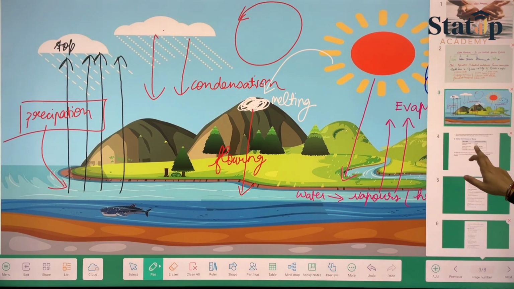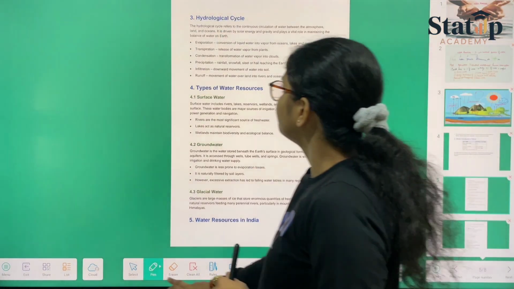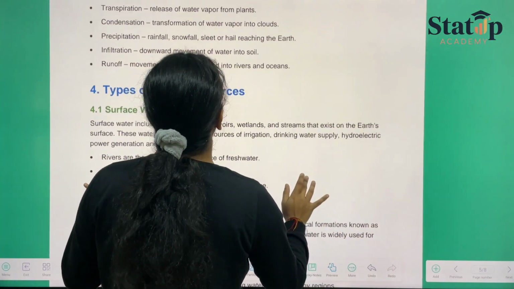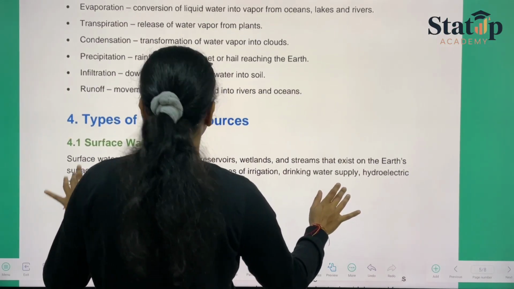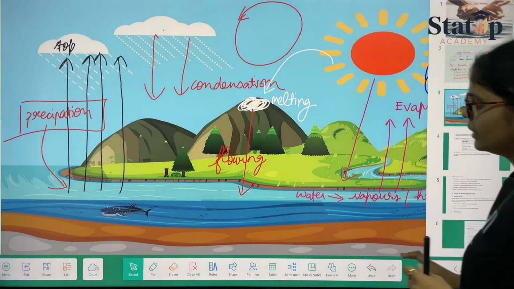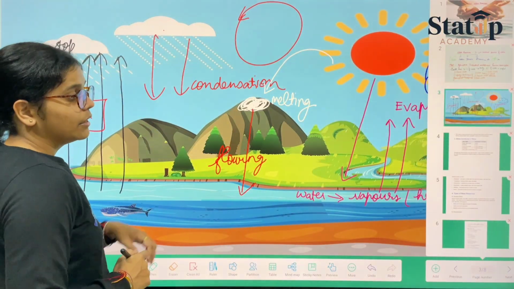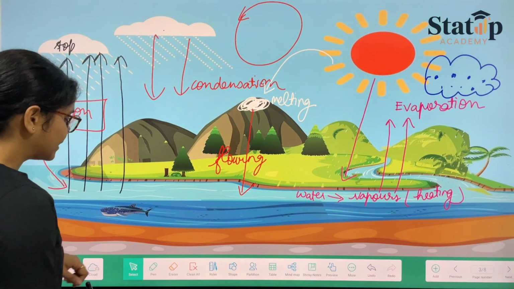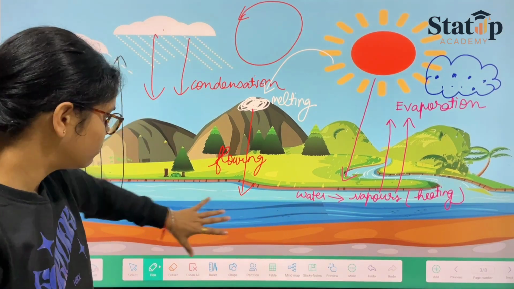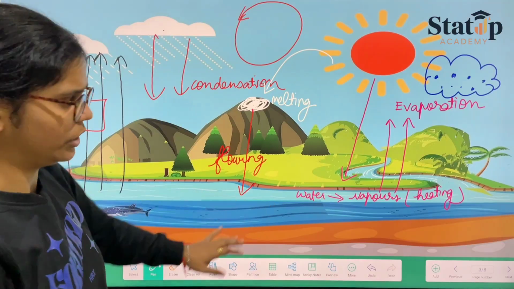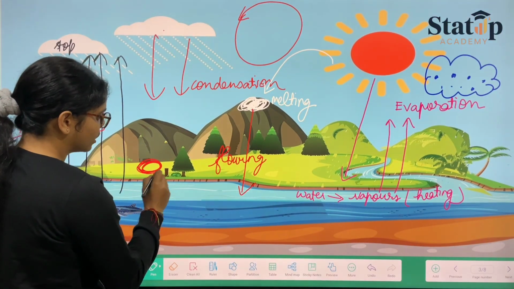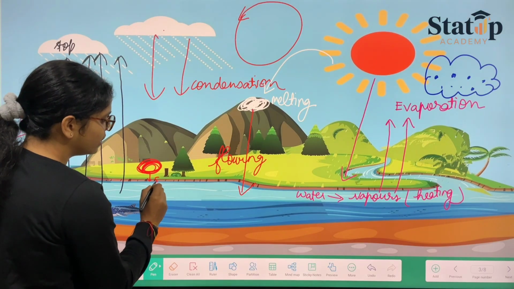Now coming to the specific terms that we shall be studying in this hydrological cycle, or you can also say water cycle. One more thing is happening over here. When rain comes, it is not necessary that it will directly reach the water only, like river water only. It can also reach the ground. Once the rain reaches the ground, it will seep through the soil.